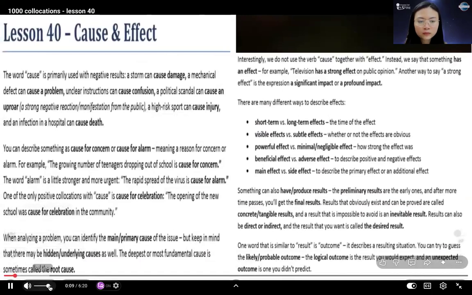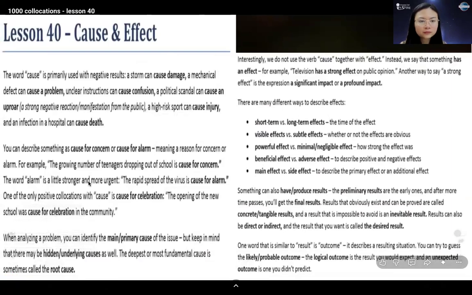Lesson 40. Cause and effect. The word cause is primarily used with negative results. A storm can cause damage. A mechanical defect can cause a problem.